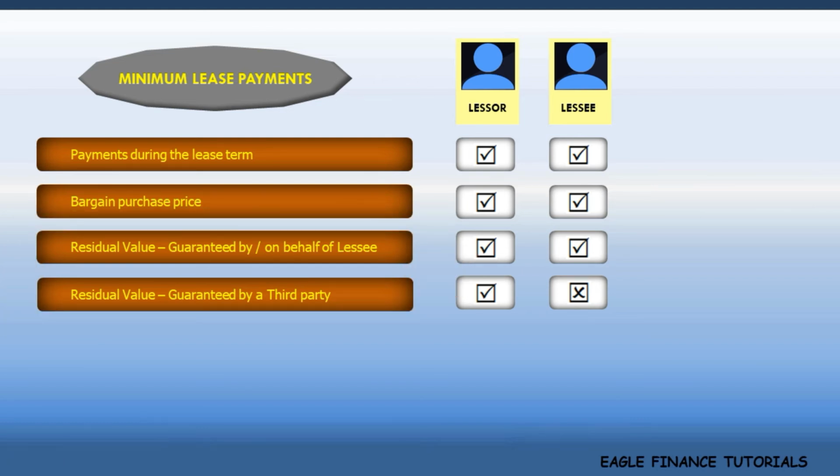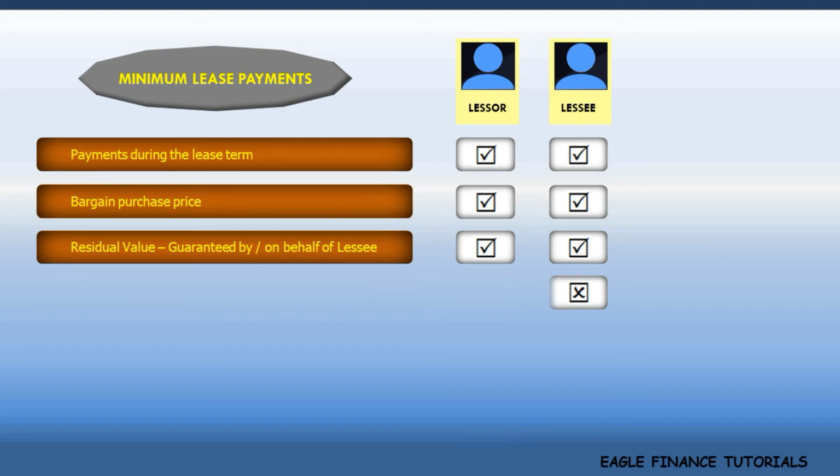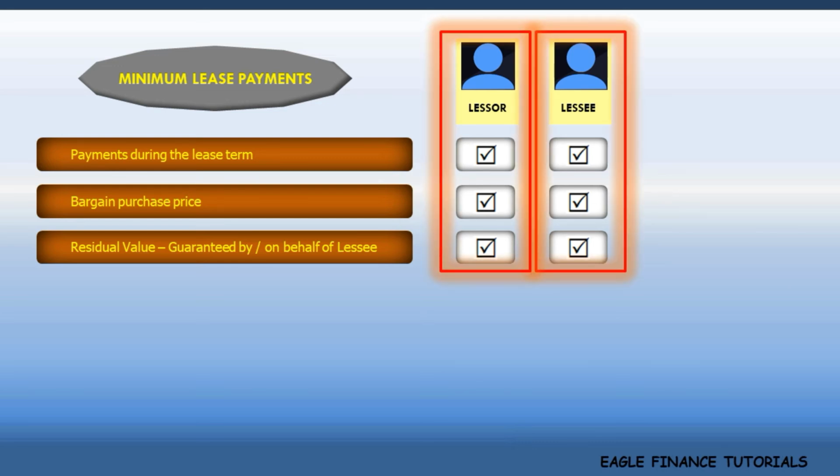Say in a given lease, the guarantee is given by the lessee's group. Then the third party guarantee will not be there. Now, see, all the payments are relevant for both the parties. In this case, minimum lease payments for the lessor and the lessee are the same.